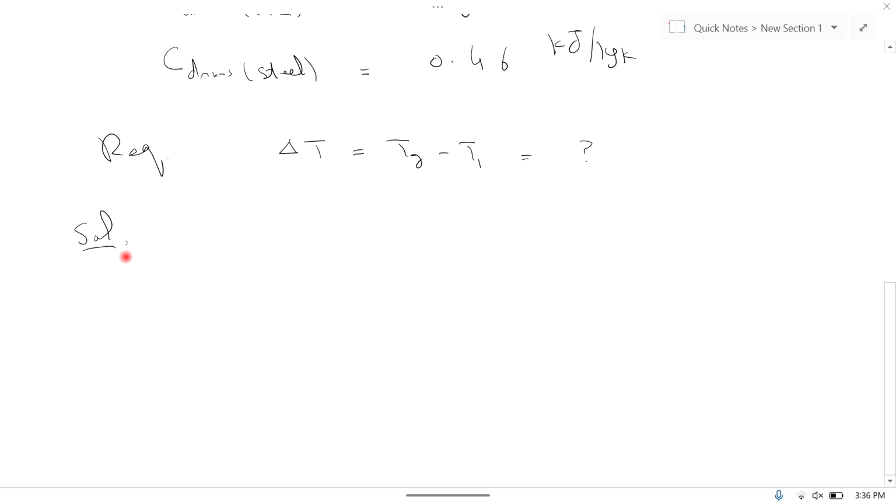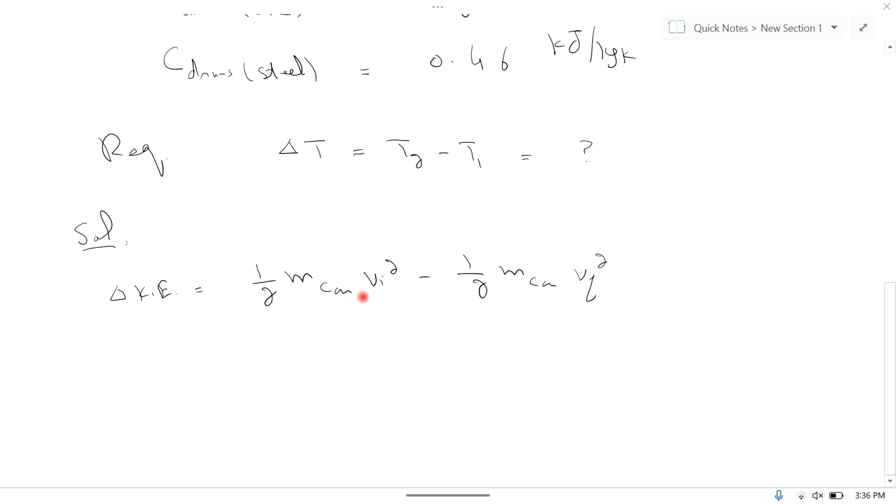So first we find the change in kinetic energy for the whole system. So kinetic energy is equal to half mass of car Vi square minus half mass of car Vf square.